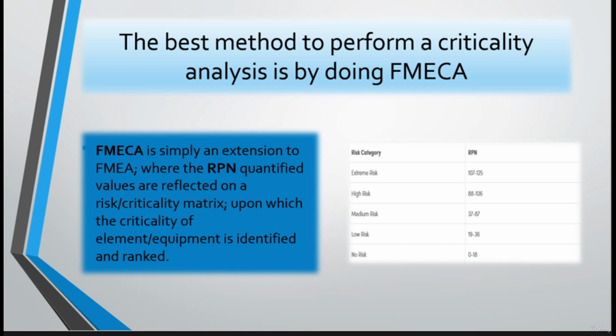FMECA is a simple extension to FMEA, okay, where the RPN is quantified and reflected on a risk criticality matrix upon which the criticality of an equipment or element is identified and ranked. Okay, so you have here the risk criteria. If you remember, we have the RPN numbers. If we have a failure mode with a high RPN number according to the risk criteria, then this item or element will be classified or ranked as critical. And according to the aspect it covers, it could be process critical, environmentally critical, or safety critical.